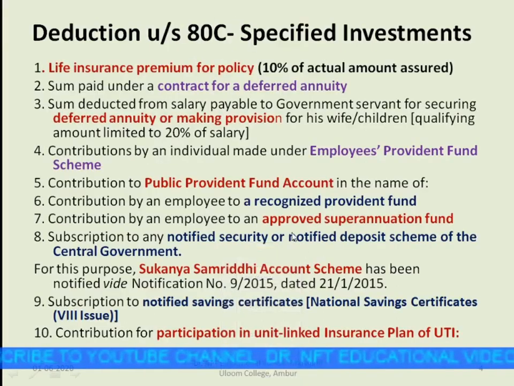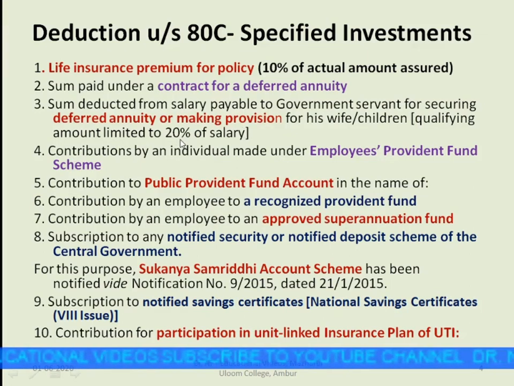Now let us see what are all the specified investments which are there for deduction under section 80C. Life insurance premium for policy, 10% of actual amount assured. Sum paid under contract for a deferred annuity. Sum deducted from salary payable to the government servant for securing deferred annuity or making provision for his wife, children.